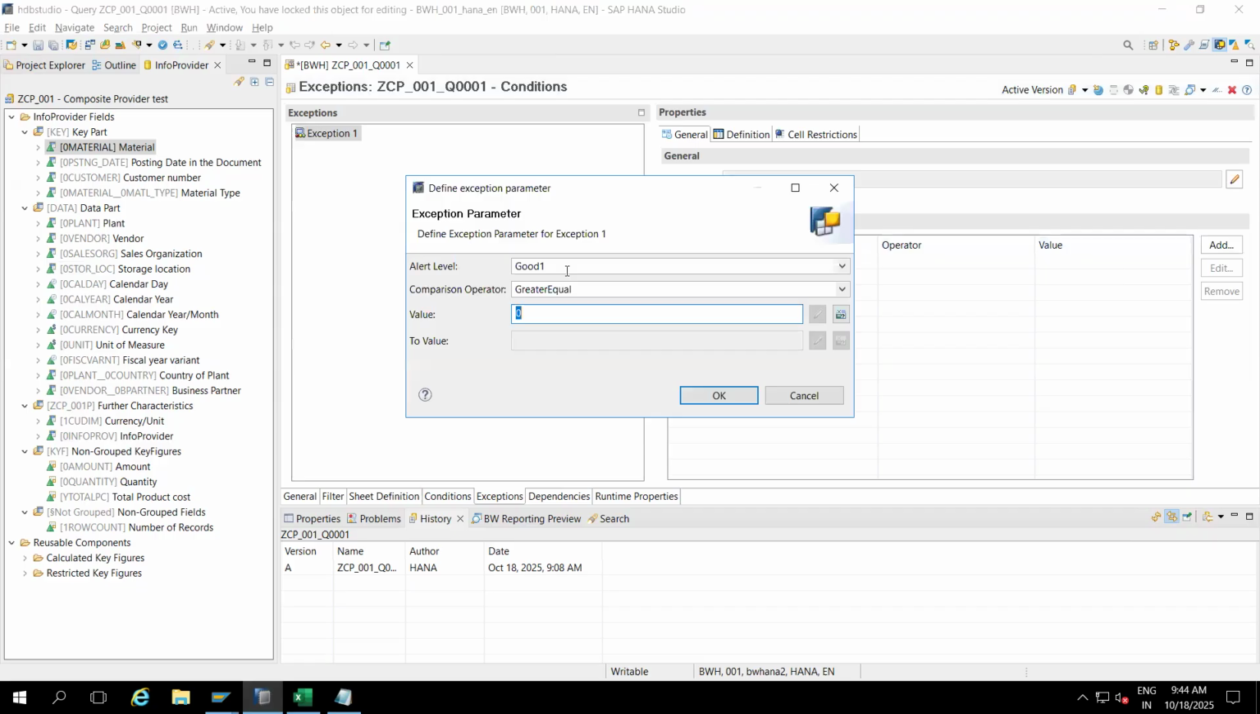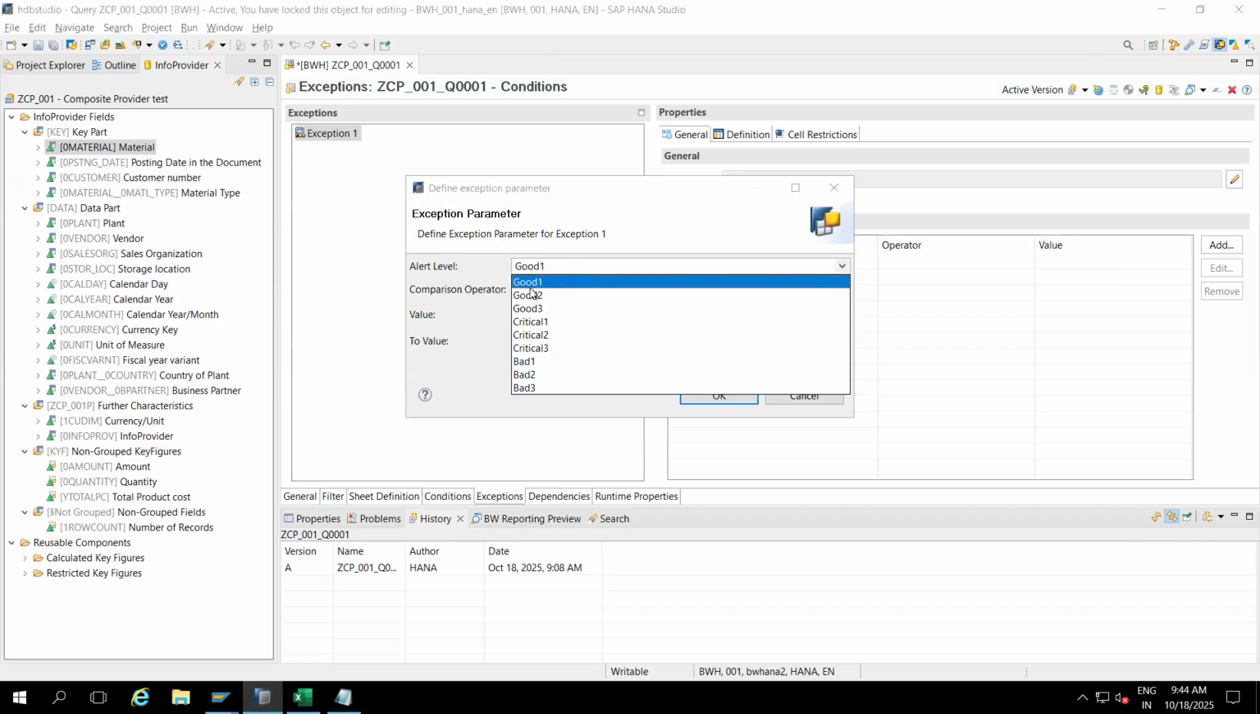Now here you can see alert level: good one, good two, good three, critical one, critical two, critical three, bad one, bad two, bad three. If you select good one, two or three, it will show in green color. If you select critical one, two, three, it will show in yellow color. If you select bad one, two, three, it will show in red color.